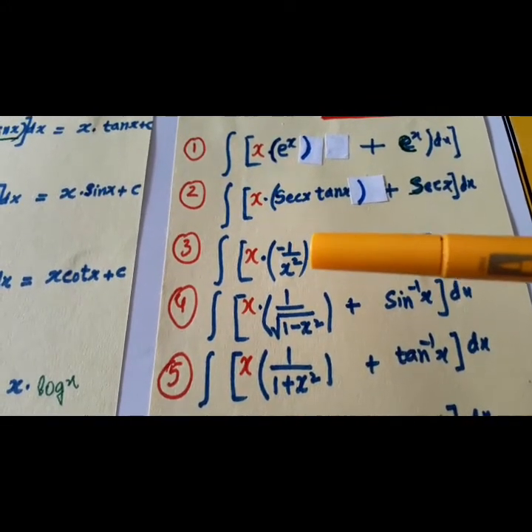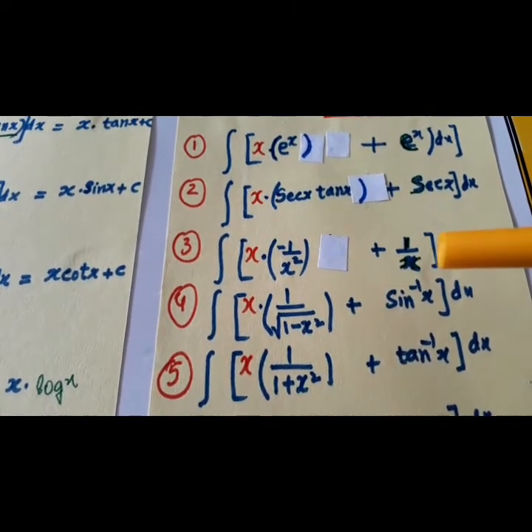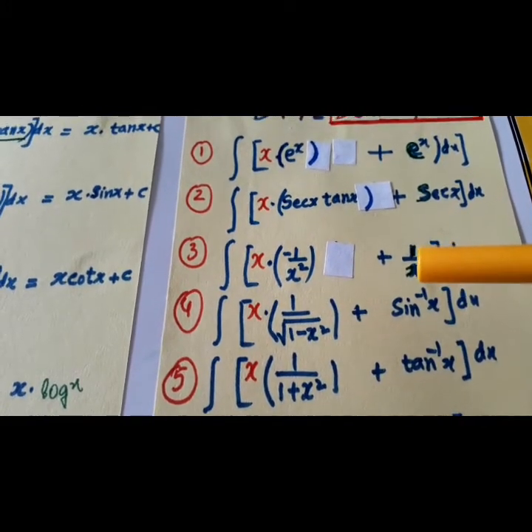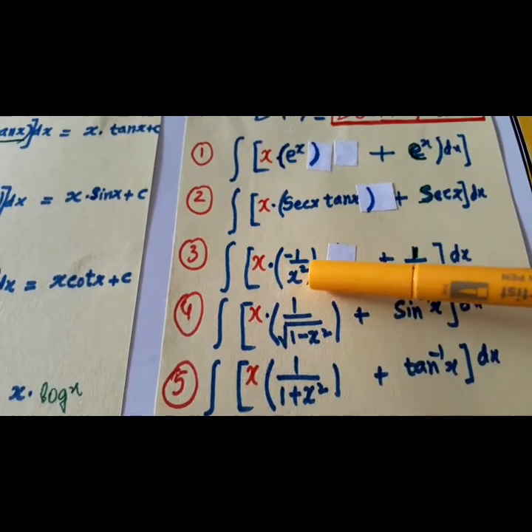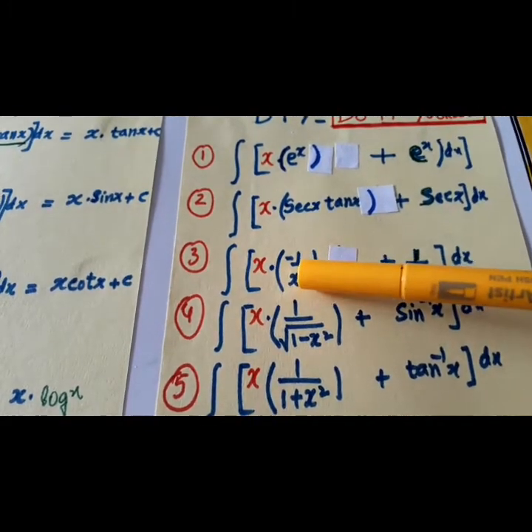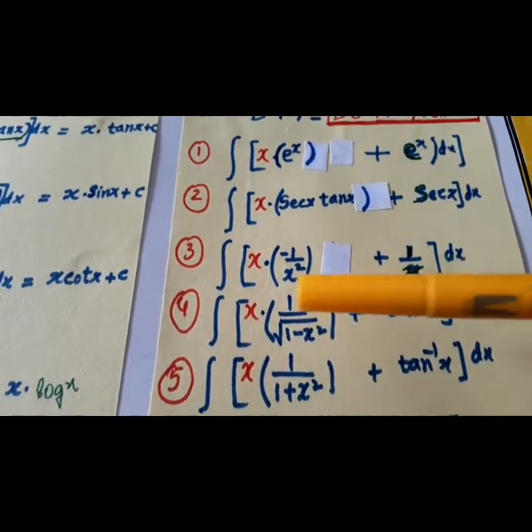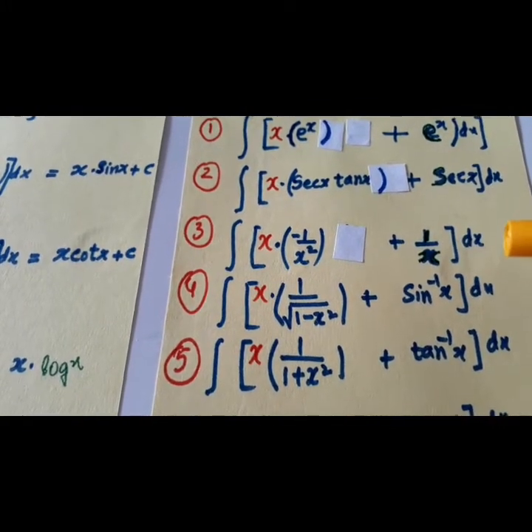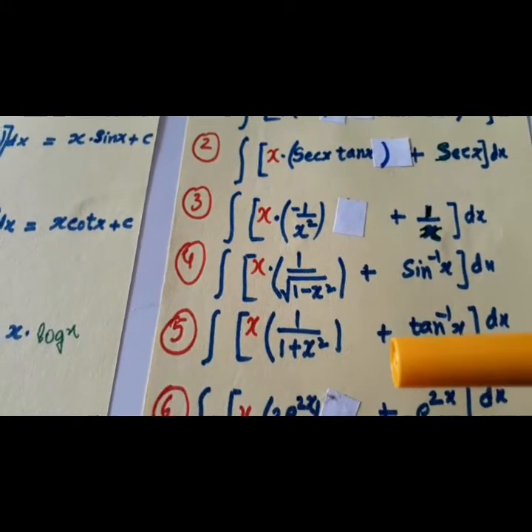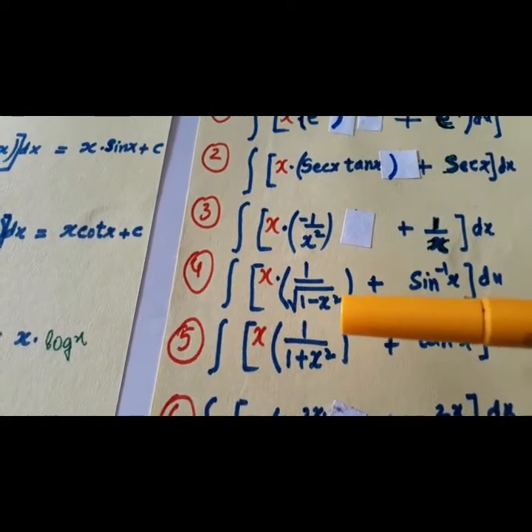x into minus 1 over x square plus 1 over x. What is the derivative of 1 over x? It is minus 1 over x square. So this is Papu, this is Mummy, this is Papa. The answer will come x into 1 over x, that is 1. Now let us go to the next.